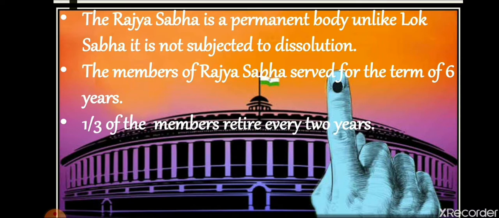But after every 2 years, one third of the members retire. Now, Rajya Sabha elections do not take place for all the seats at once.